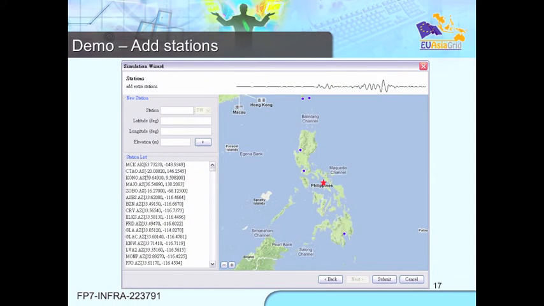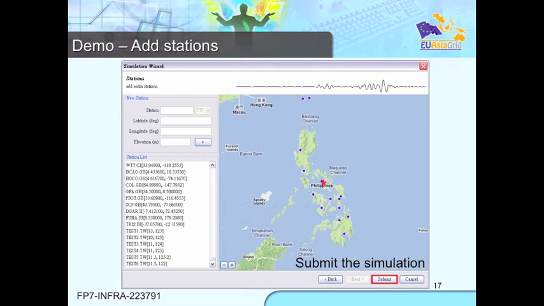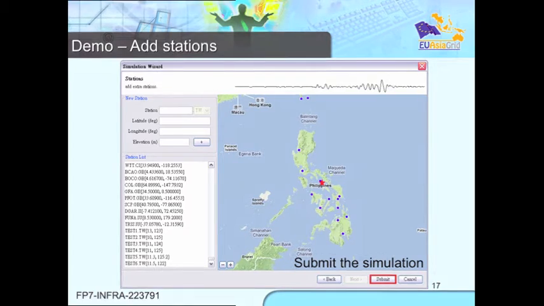Default stations are provided. Furthermore, the user could add extra stations of interest. The simulator will generate seismograms for those stations located in the specified geographical scope, which is defined in the region parameter. After all parameters are determined, click the Submit button to start the simulation.